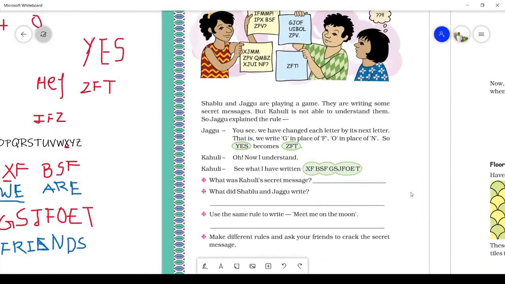Now in your homework, you have to decode this message. What was Kahuli's secret message that we have written? We can write here, we are friends. What did Shablu and Jagu write? All these coded messages you have to decode and write in your homework.